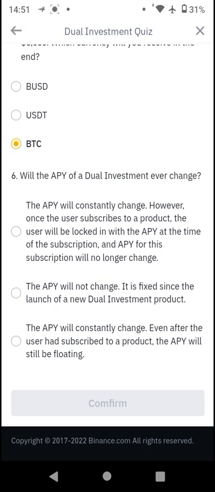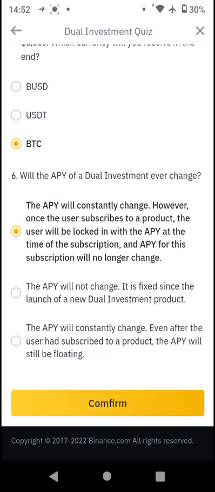So we're going to click on, okay, will the APY of a dual investment ever change? The APY will constantly change. However, once the user subscribes to a product, the user will be locked in with the APY at the time of subscription. So that should be the correct answer for that.